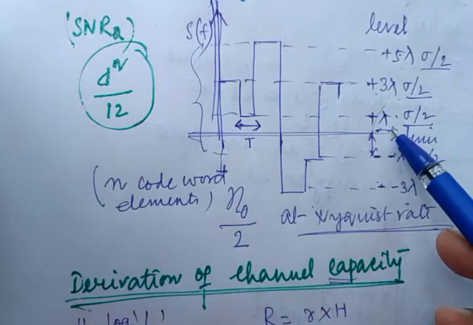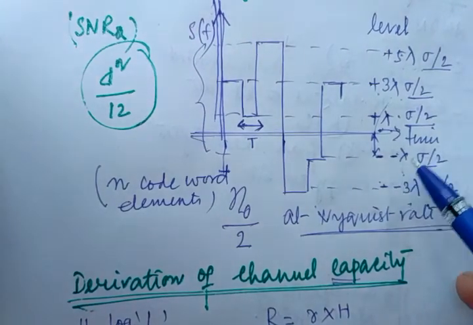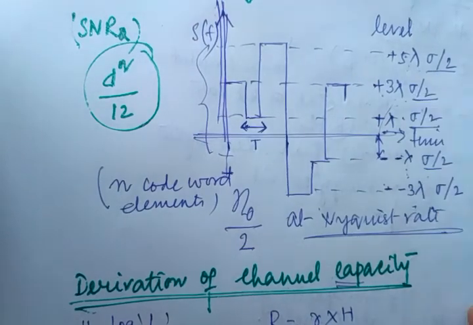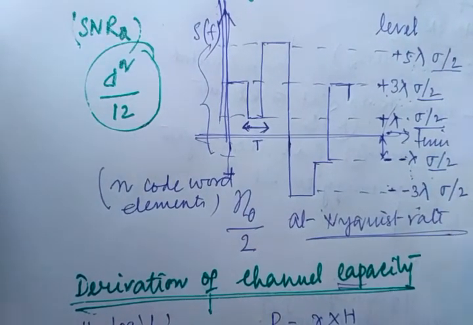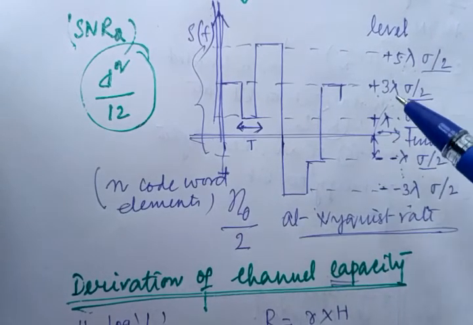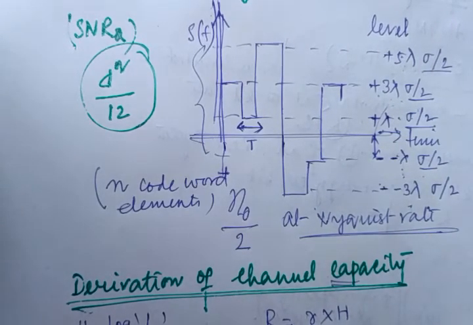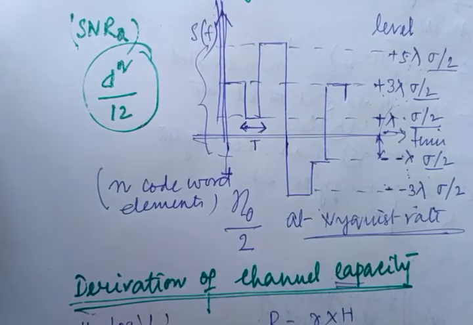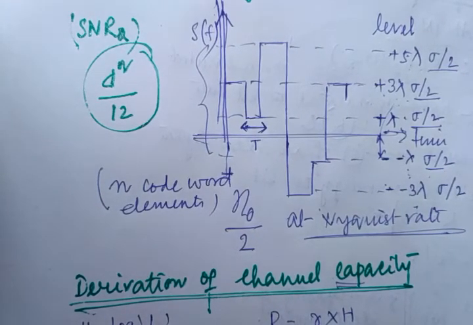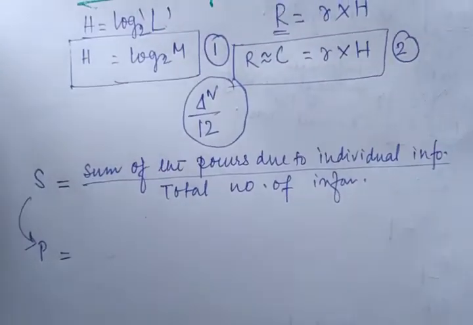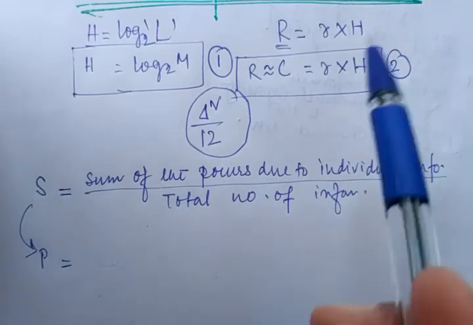These amplitudes are plus and minus lambda sigma by 2, plus and minus 3 lambda sigma by 2, plus and minus 5 lambda sigma by 2, and so on. Why we are taking lambda, 3 lambda, 5 lambda is a concept in mid-tread and mid-rise quantization, so please go through that. I will not explain it here. We can calculate it in that way.